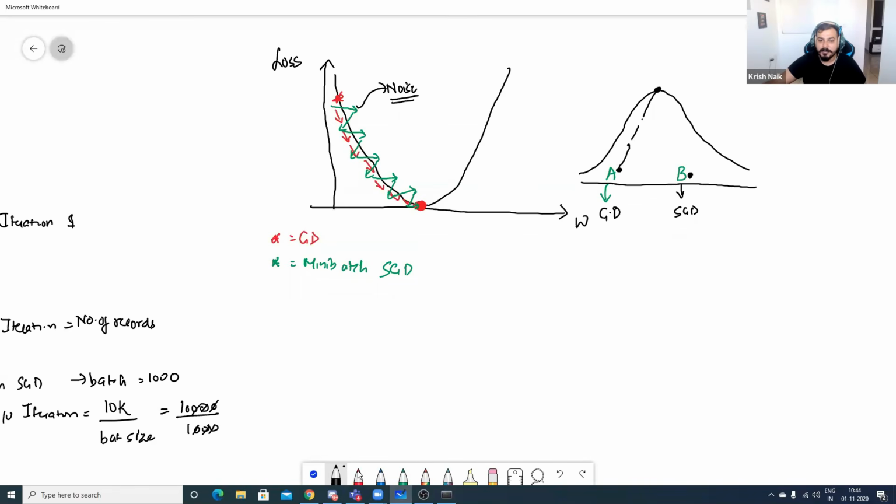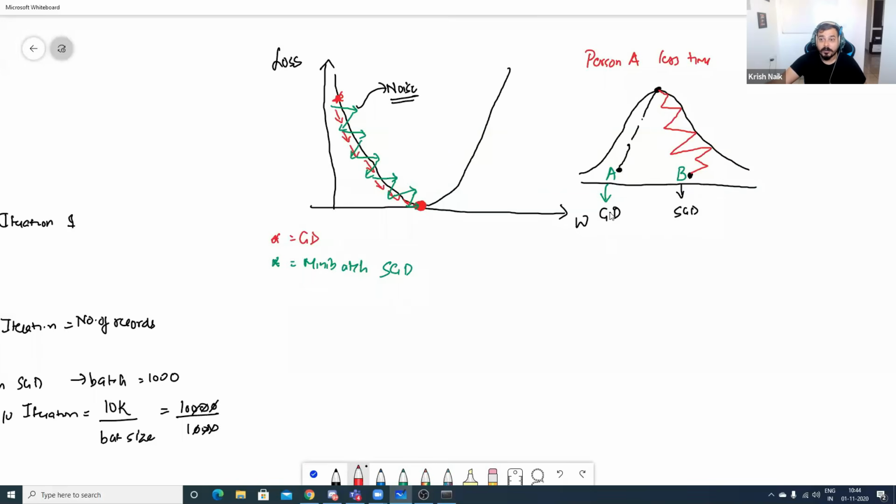Whereas in the case of person B, person B liked doing a lot of trekking. So instead of going straight, he went something like this. He went like this, and finally he reached the top. Which will take more time? Obviously, person A will take less time, and person B will take more time. So this is like SGD.